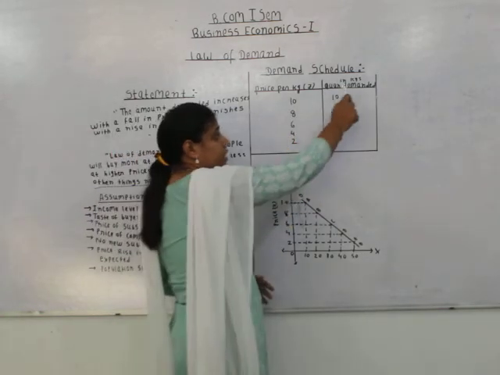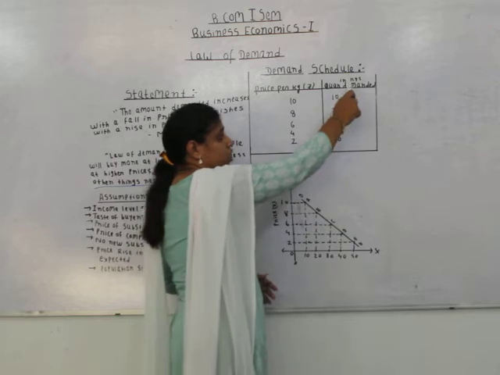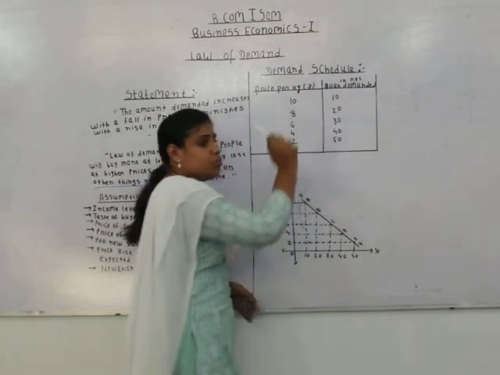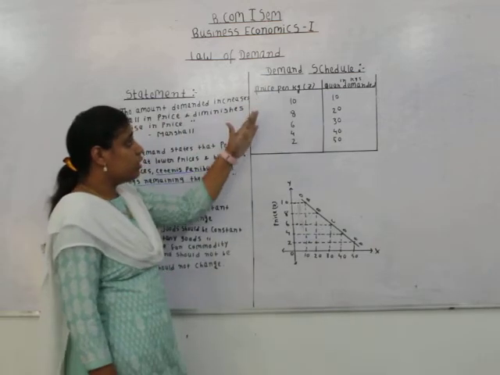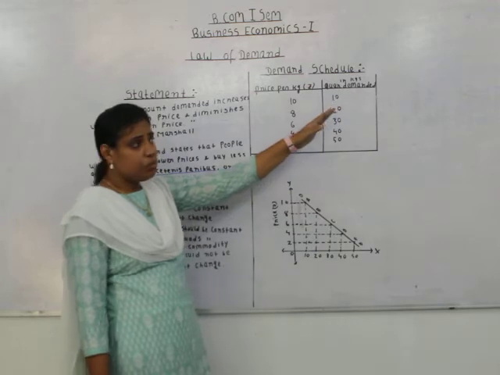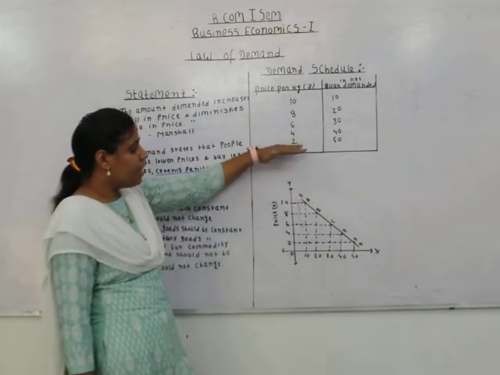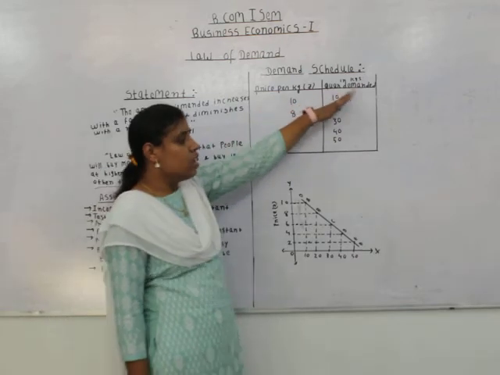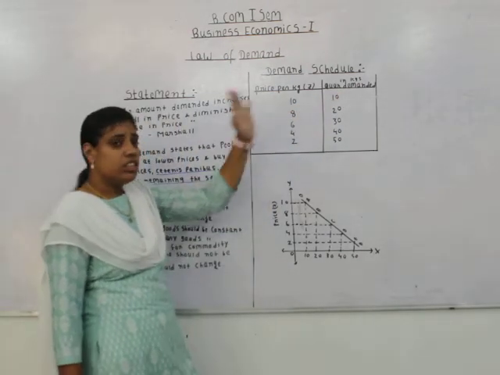When the prices further increase, like 6, 8, 10, and so on, the quantity demanded further decreases. It becomes 30, 20, 10 respectively. So this schedule is showing the inverse relationship between the price and the demand. At the lower price, the demand is highest, and at the higher price, the demand is lowest. That we can see in this schedule.